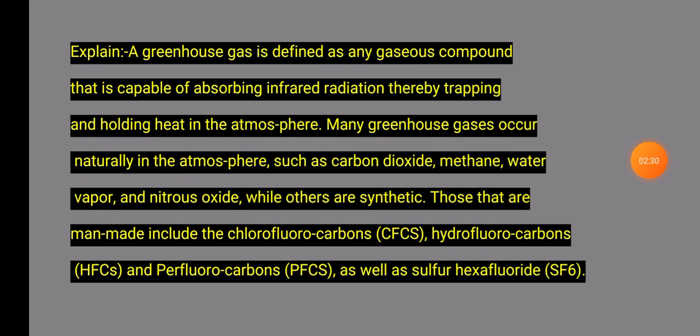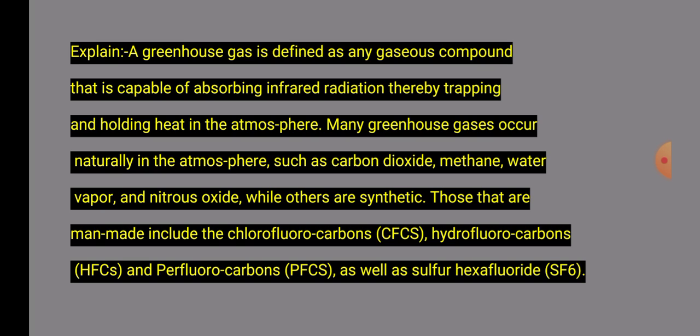Number 3 question explain. A greenhouse gas is defined as any gaseous compound that is capable of absorbing infrared radiation, thereby trapping and holding heat in the atmosphere. Many greenhouse gases occur naturally in the atmosphere, such as carbon dioxide, methane, water vapor and nitrous oxide, while others are synthetic and man-made and include chlorofluorocarbons CFCs, hydrofluorocarbons HFCs, perfluorocarbons PFCs, as well as sulfur hexafluoride SF6.